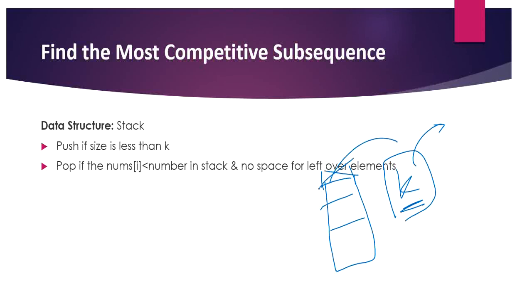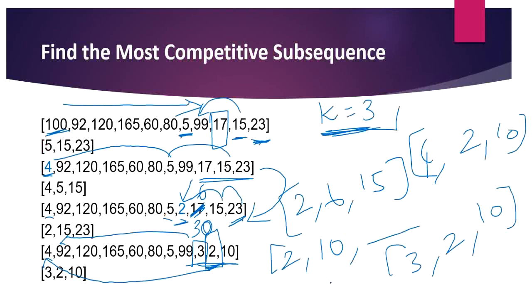Also, that is not the only rule. We have to remove the element from the top if it exceeds the size. Also, if the number entering the stack is lesser than any of the numbers in the stack, then completely remove those from the stack and add the lesser number. Why? If you see our previous example, if there is a lesser number, we won't consider any number before that, right?